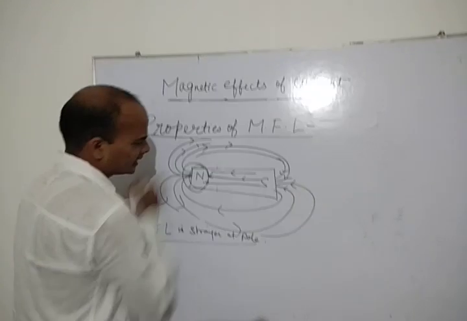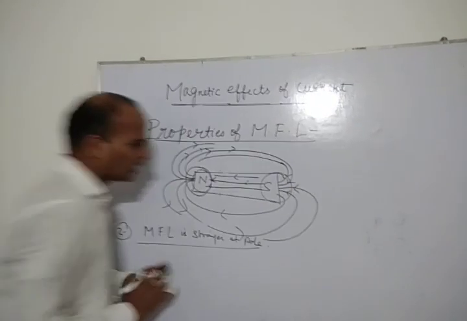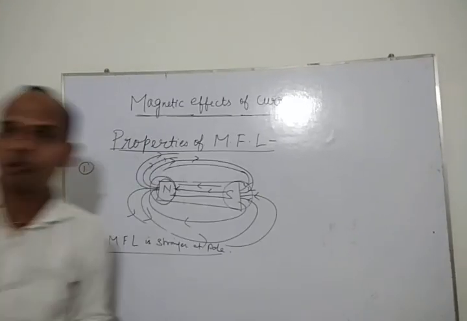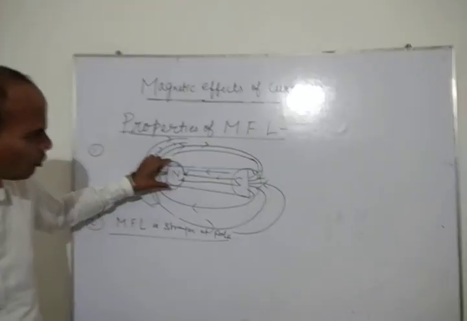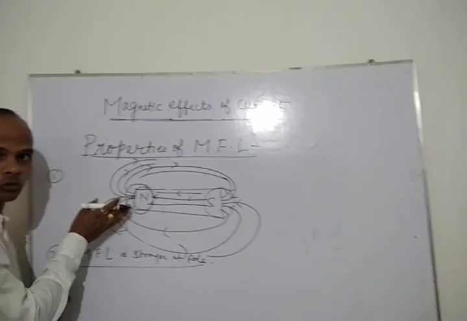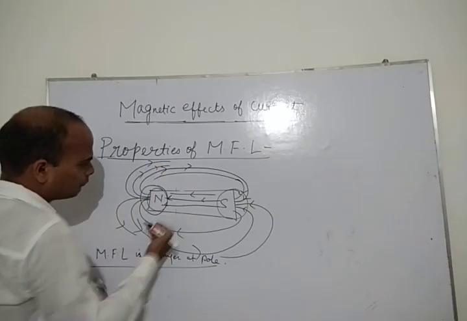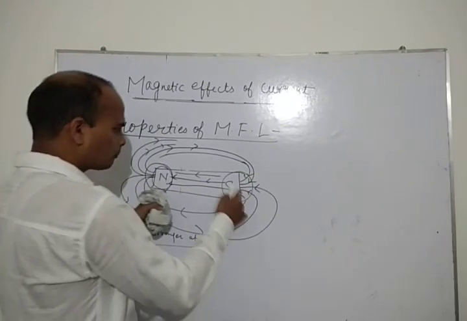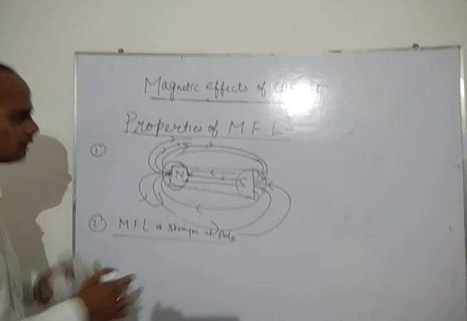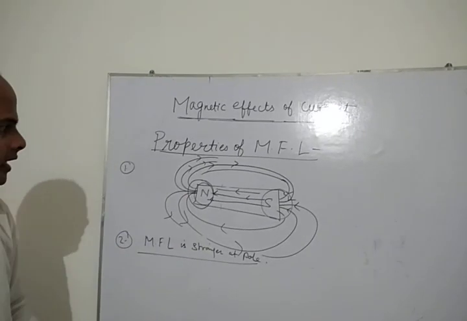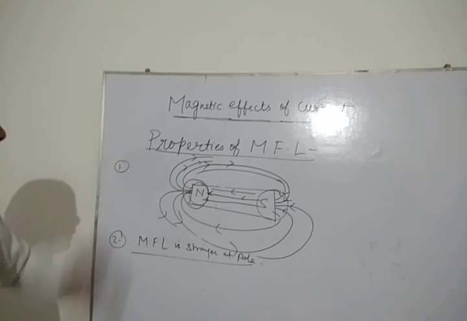That means, how will we understand where the strength is more? The strength is more near the pole. Why? Because we are seeing that the degree of closeness of magnetic field line is more near the pole. So near the pole, the strength of magnetic field line is greater. So this is the second property of magnetic field line.